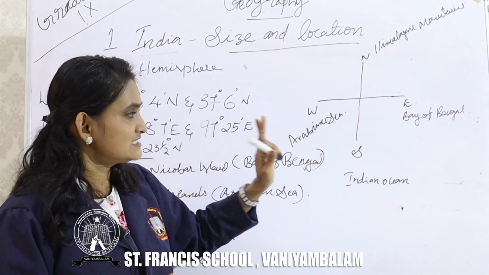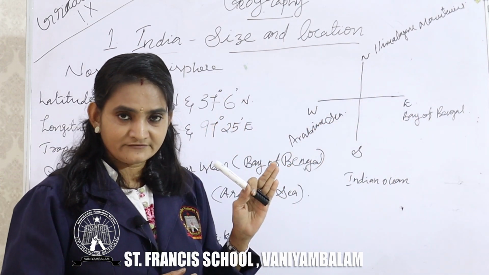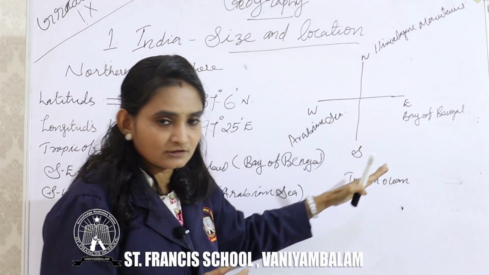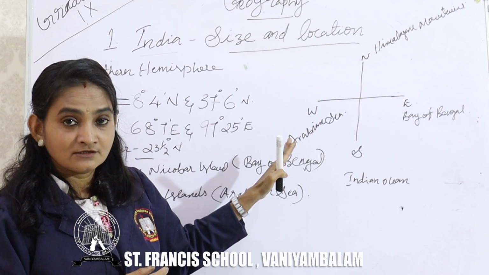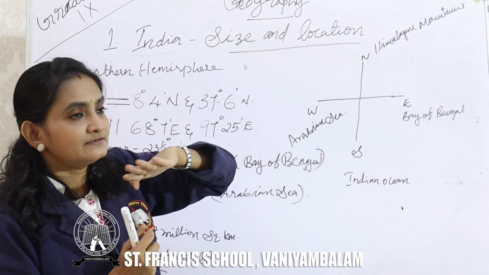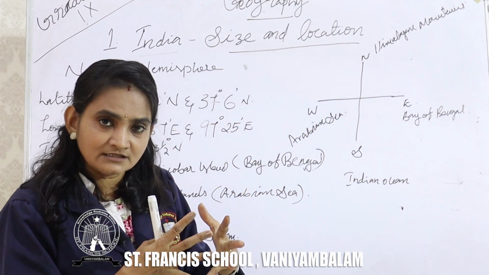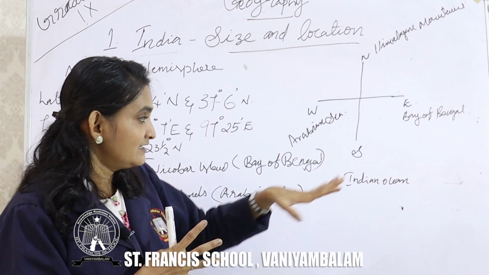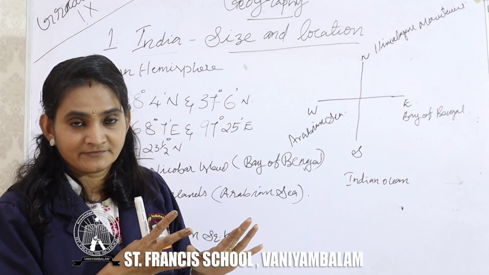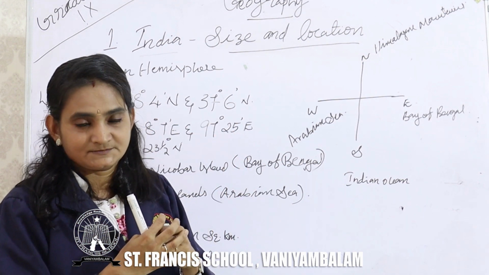So, let me ask you one thing. What can we see in this picture? We can see almost the whole part of India is covered by water, isn't it? Almost the down part, very few parts are connected with land and all the other parts are connected with water. That's why India is also known as a peninsula. Peninsula means three sides are covered by water.